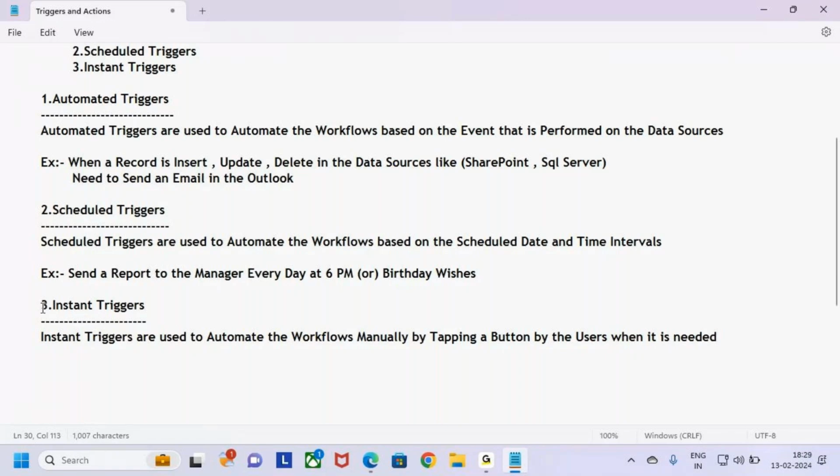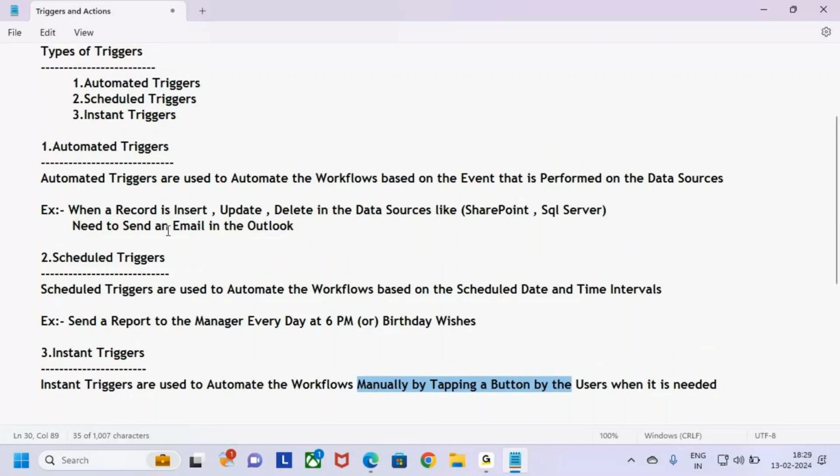So what do instant triggers mean? I said that instant triggers are used to automate the workflows manually by tapping a button by the users, whenever it is required. I don't want to run the flow when a record is inserted, updated or deleted.